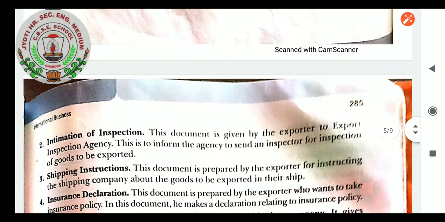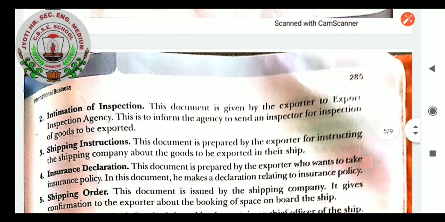Next, intimation of inspection. The exporter requests the export council to send a person to make an inspection of the goods before delivery. So this document is given by the exporter to the Export Inspection Agency. This is to inform the agency to send an inspector for inspection of the goods to be exported.